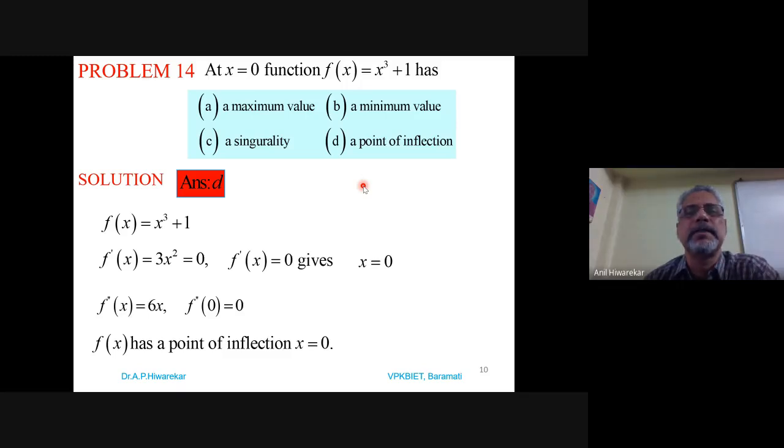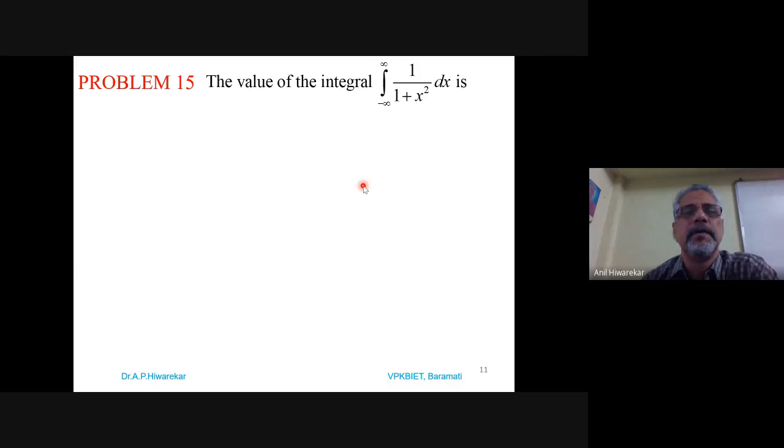All these problems I have taken from GATE examinations only. Then come to the integral problems of integration. These problems are also very simple. You can solve within a minute.